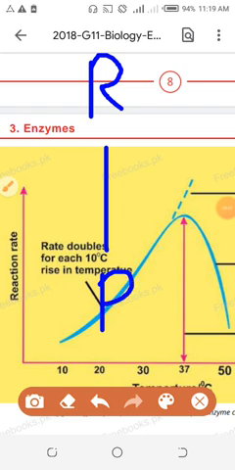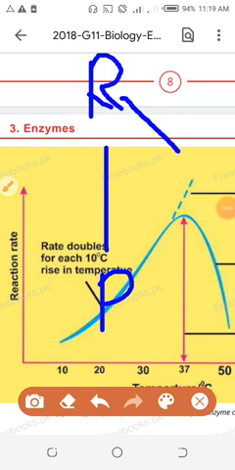The question is, sir, when will activation energy be achieved? When we can say that activation energy is achieved and the reactant is changing into product, you can tell that the reactant goes to a complex. Which complex? Do you remember? ES complex, of course. How many things are involved in the ES complex? Two things: the enzyme active site and the substrate, combined to form the ES complex. The reactant is not alone. The reactant will first react with the active site and form the ES complex. Then it will change into product.